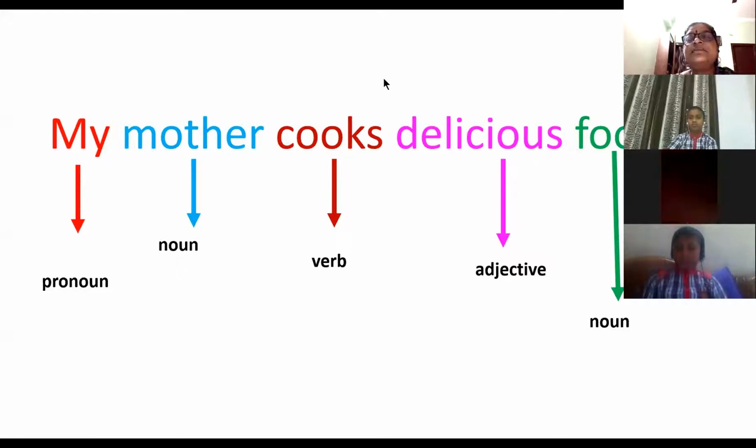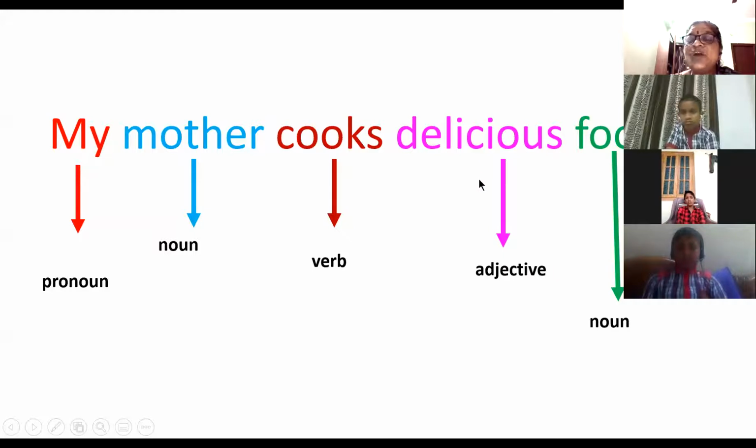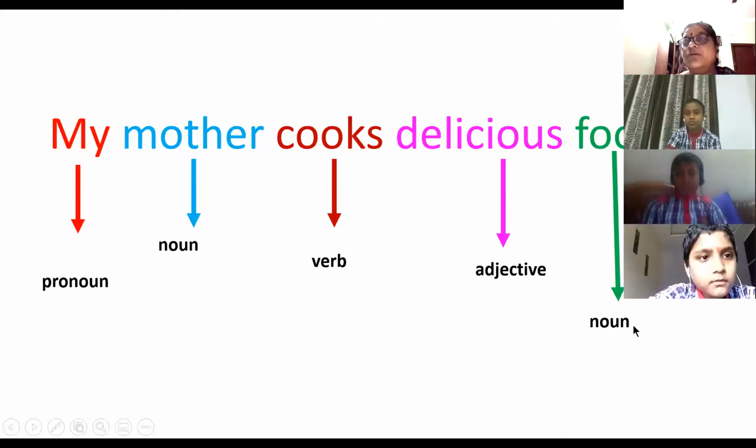What happened? Some are raising their hands. Any problem, children? Okay. Cooks. What is she doing? Cooking, action. So that is a verb. Cook is a verb. Delicious is talking about how the food is, the quality. So it is an adjective. And food is a naming word, noun.